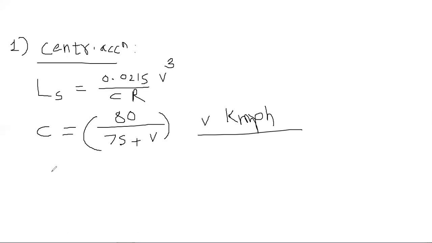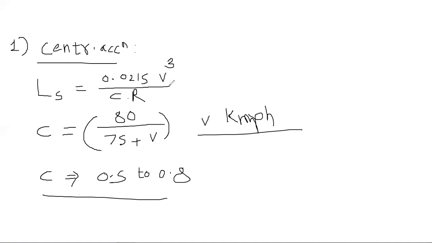One more note is there, and that note is that C should be between 0.5 to 0.8. Your value should lie between 0.5 to 0.8. Now the other terms: R is the radius of your circular curve, not the transition curve, right?